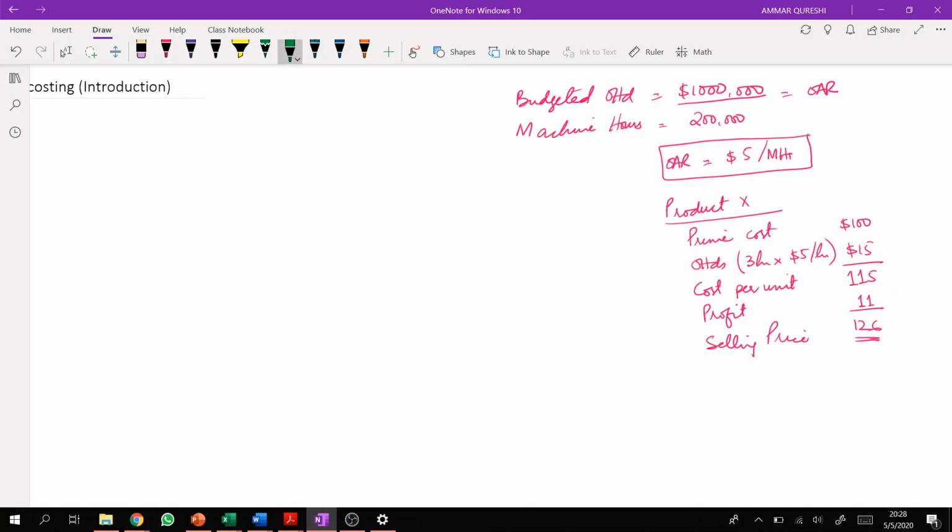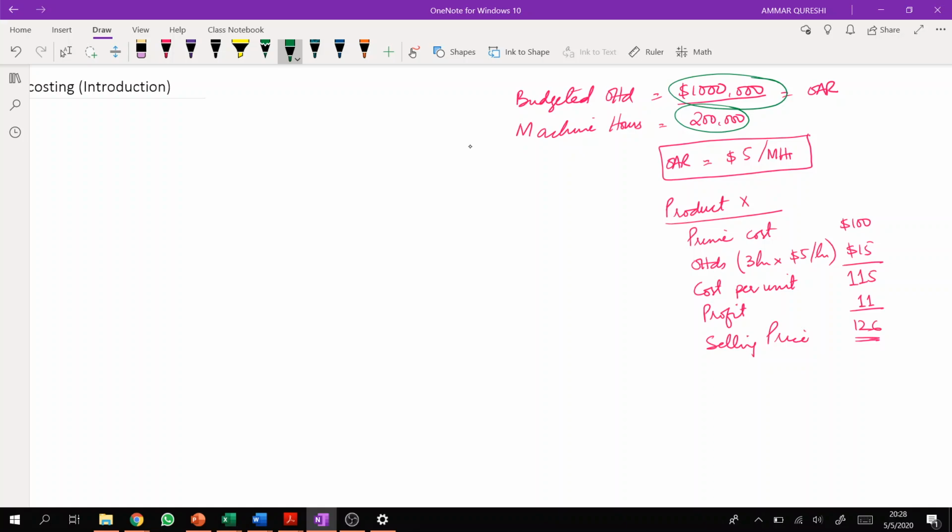Now, what is the issue with this method? See, the developers of activity-based costing have criticized this method. They said that there is nothing wrong with the concept of absorption costing. Absorption costing itself is perfectly fine, but the only problem is that we are distributing 1 million overheads, total overheads, by using just one activity level.